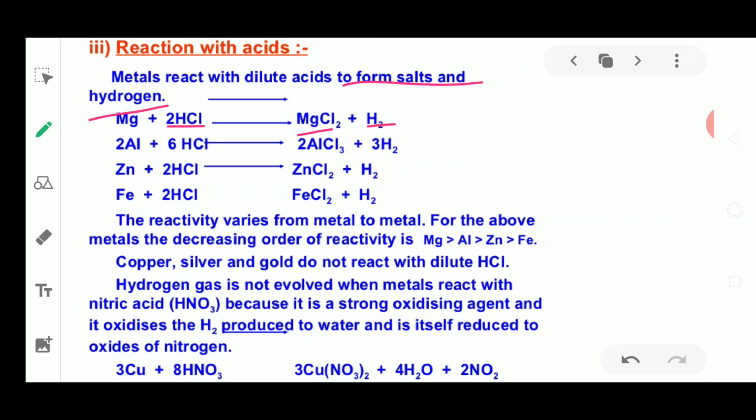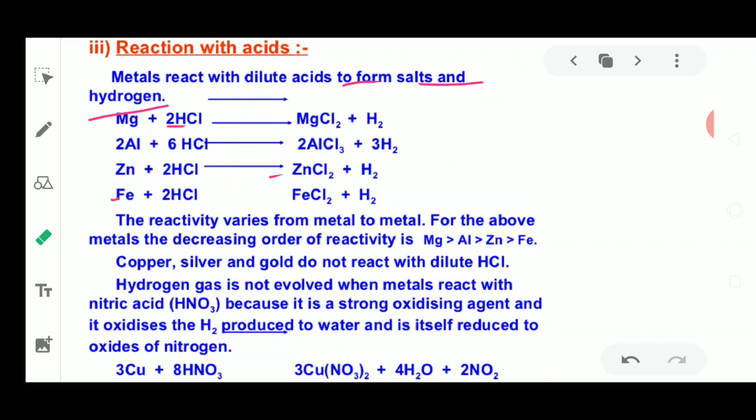Next, Al, aluminium, reacts with HCl to form AlCl3 plus hydrogen. Then zinc reacts with HCl to form zinc chloride and hydrogen. Similarly, iron reacts with HCl forming FeCl2 plus H2. So this is how the reaction goes on.